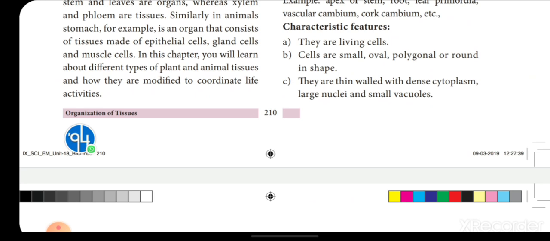Since it is a plant cell, it has vacuoles. In mature cells, the vacuole occupies most of the cytoplasmic area, but in meristematic cells, the vacuoles are smaller in size. Cytoplasm is more and the nucleus is larger. These are the characters of meristematic tissue. But in permanent tissue, it is the opposite: vacuoles are larger in size, the nucleus is small, and the cytoplasm is very little.